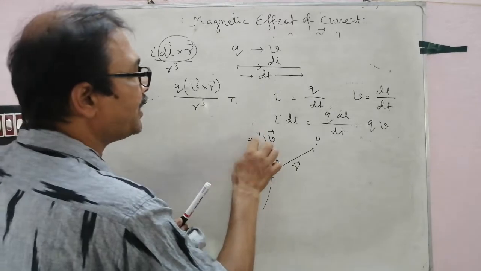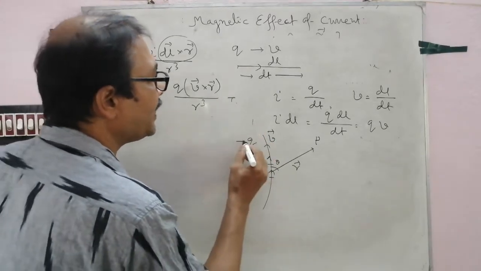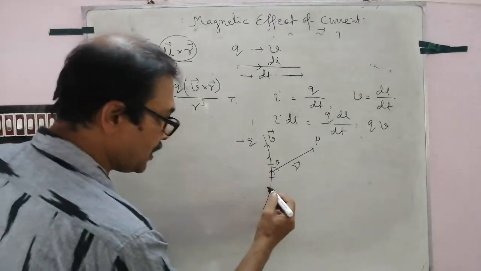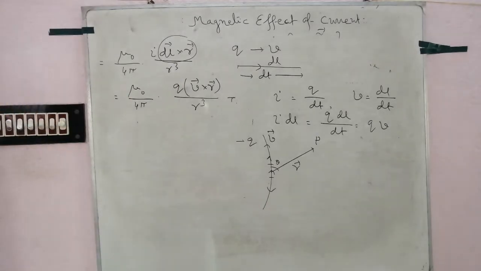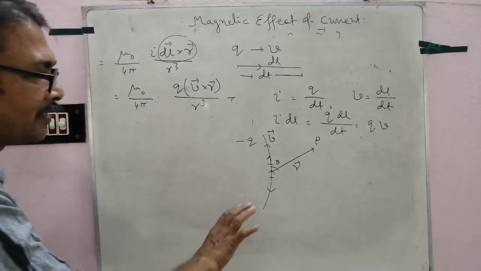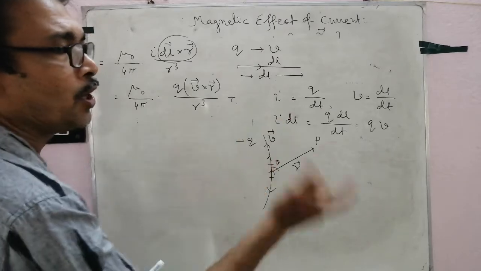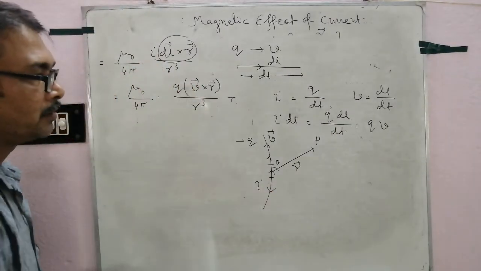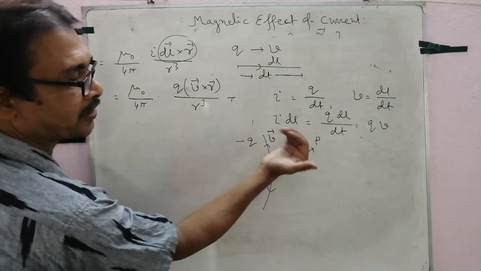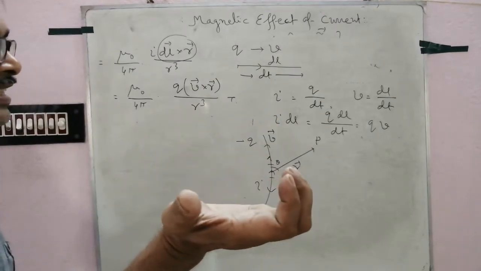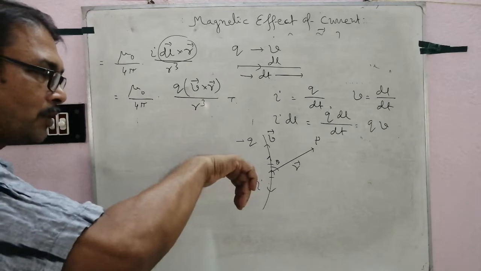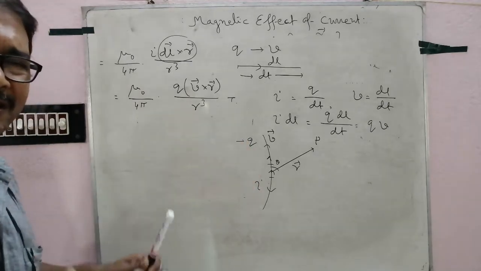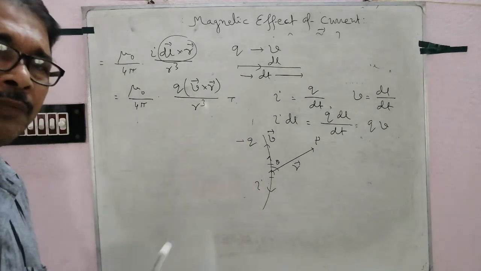If it is a negative charge, then the current is in the opposite direction, so the direction of v cross r will be opposite. The direction of dl cross r is towards the reader, perpendicular; in both cases perpendicular to the plane of the board but towards the reader.